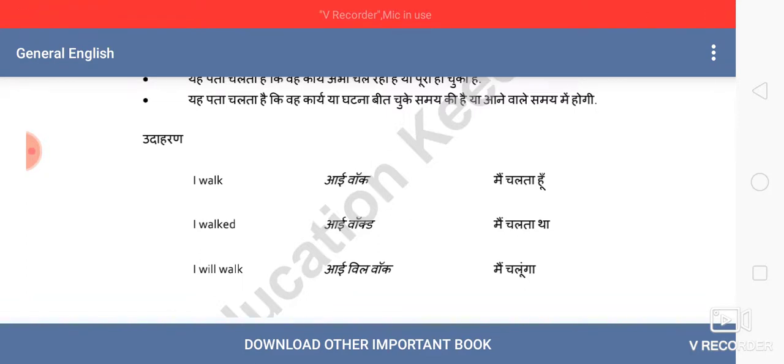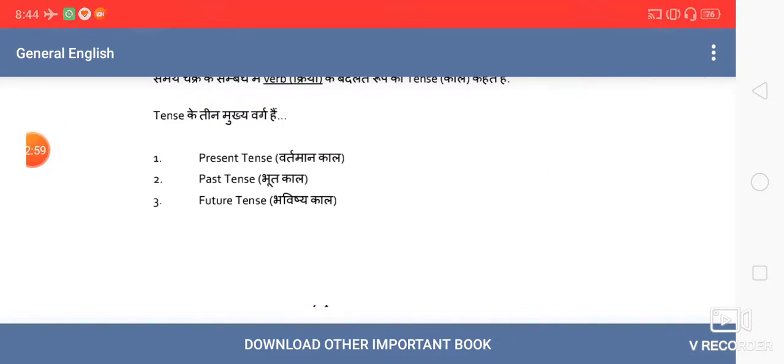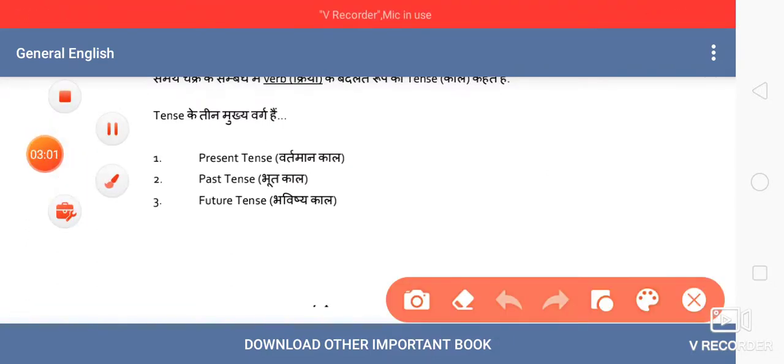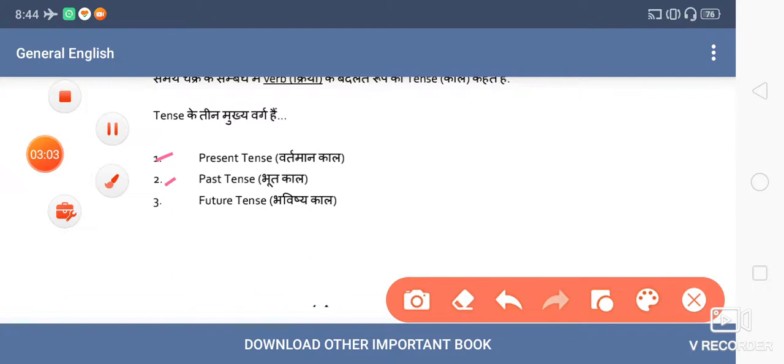But in all three, the form of the verb is changed a little. So this is a very prominent rule of tense. Subject is same, action is same, but the time reference of the action is different, and it makes quite a difference here. Likewise, we'll study these specific types of tenses.